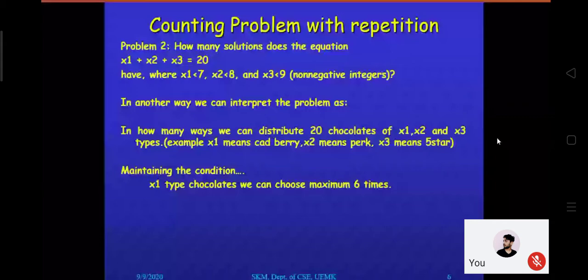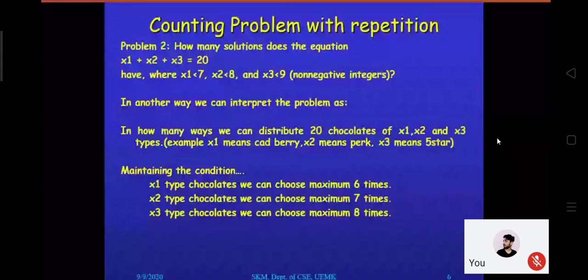Similarly, X2, say Park, I can choose at most 7 times because it is less than 8, and X3, say 5-star, I can choose at most 8. So these 6, 7 and 8 are the maximum possible numbers of each category of chocolate.